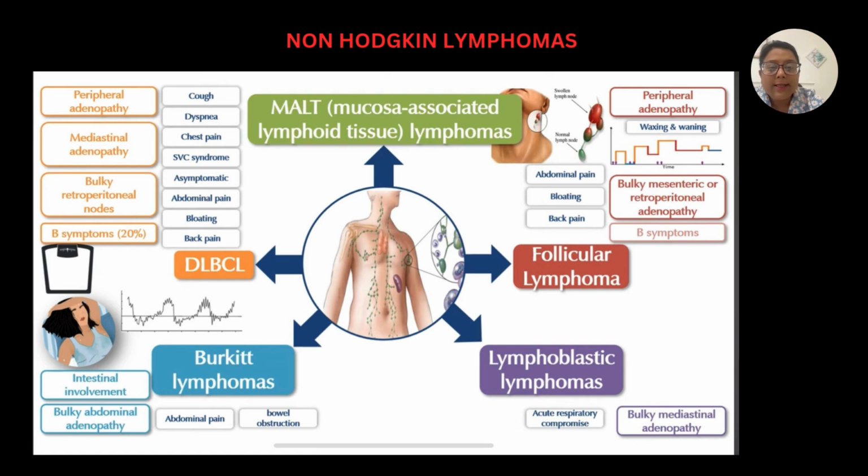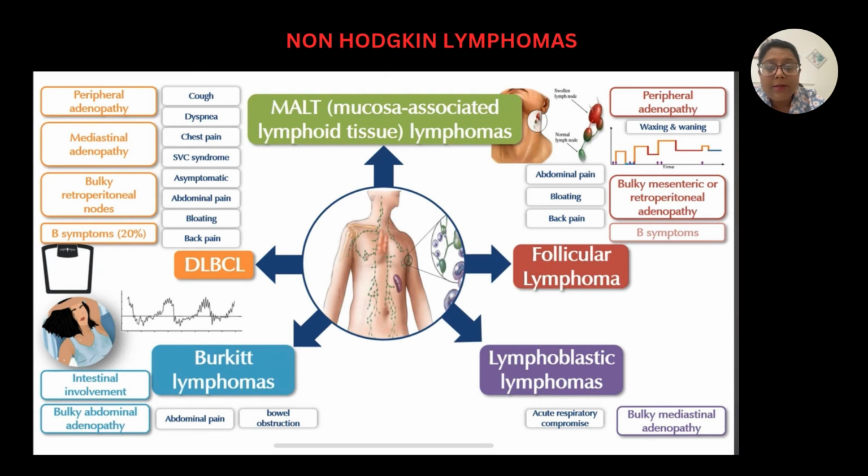Talking about the signs and symptoms of non-Hodgkin's lymphoma, well, there is peripheral adenopathy, which can involve any lymph node group, for example, cervical, axillary, inguinal, retroperitoneal, mediastinal. Any lymph node group can be involved, and there is no contiguous involvement in this. Also, there can be presence of B symptoms, which are fever, night sweats, and weight loss. Other symptoms depend on the type of adenopathy.